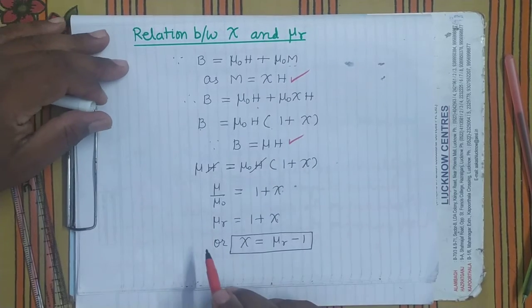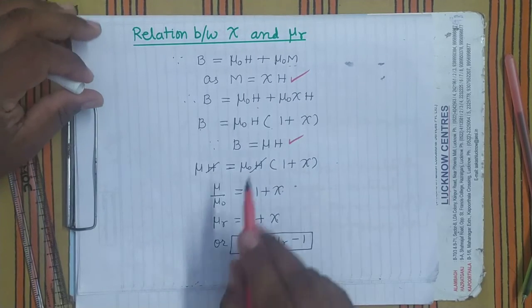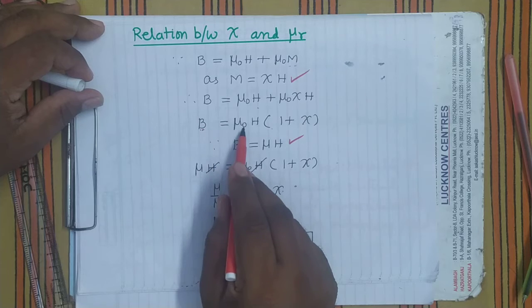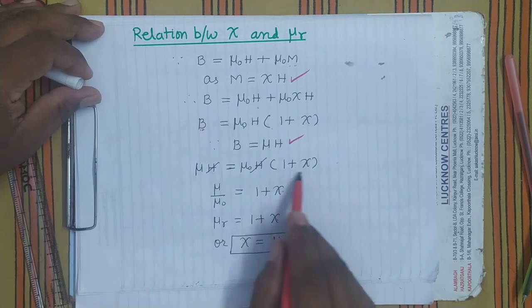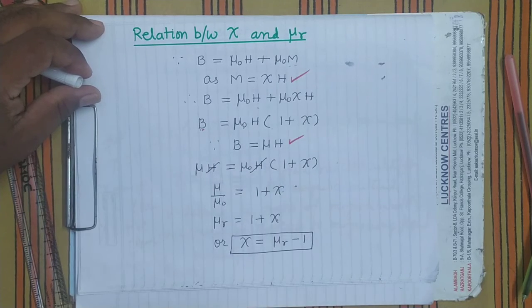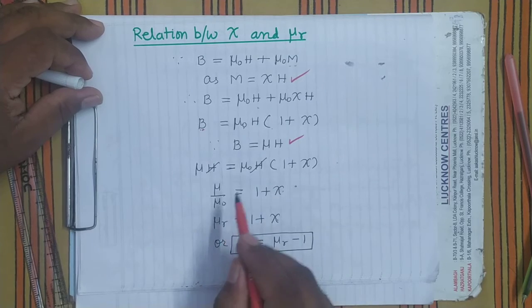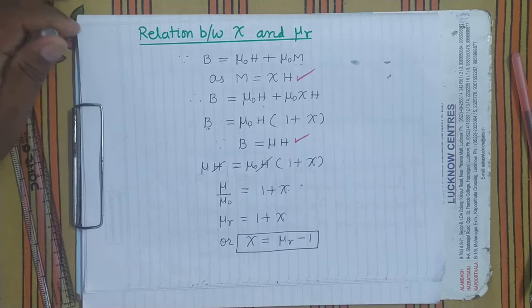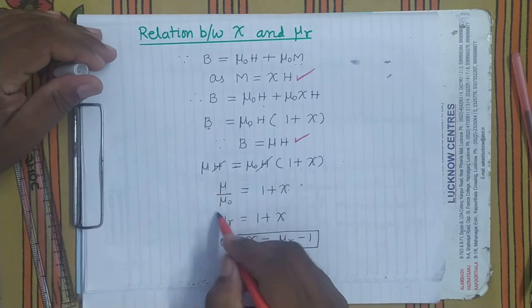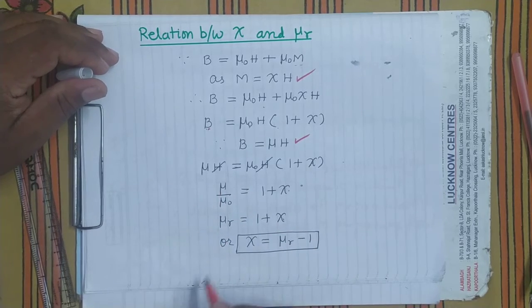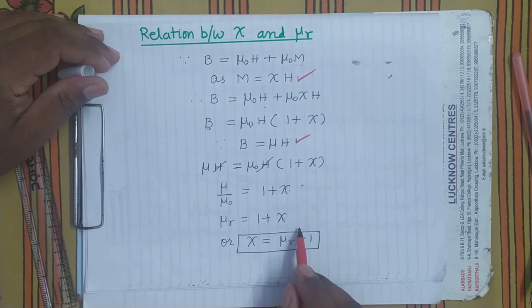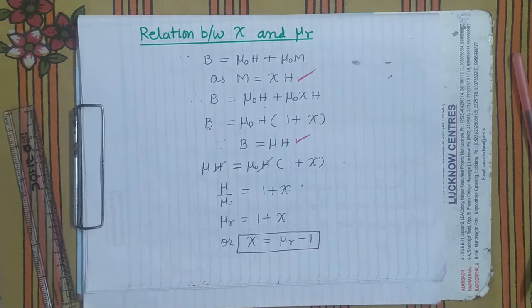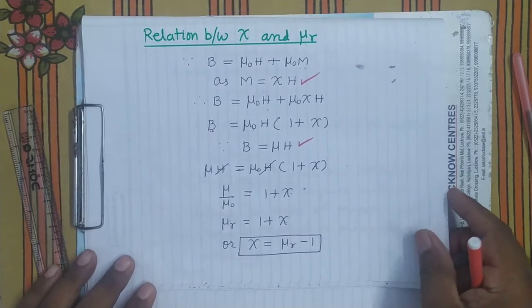It is given by mu into H. Therefore mu into H equals mu naught H times 1 plus chi. H and H cancel, so bring mu naught to this side: mu upon mu naught equals 1 plus chi. What is mu upon mu naught? It is mu r. So mu r equals 1 plus chi, or chi equals mu r minus 1.